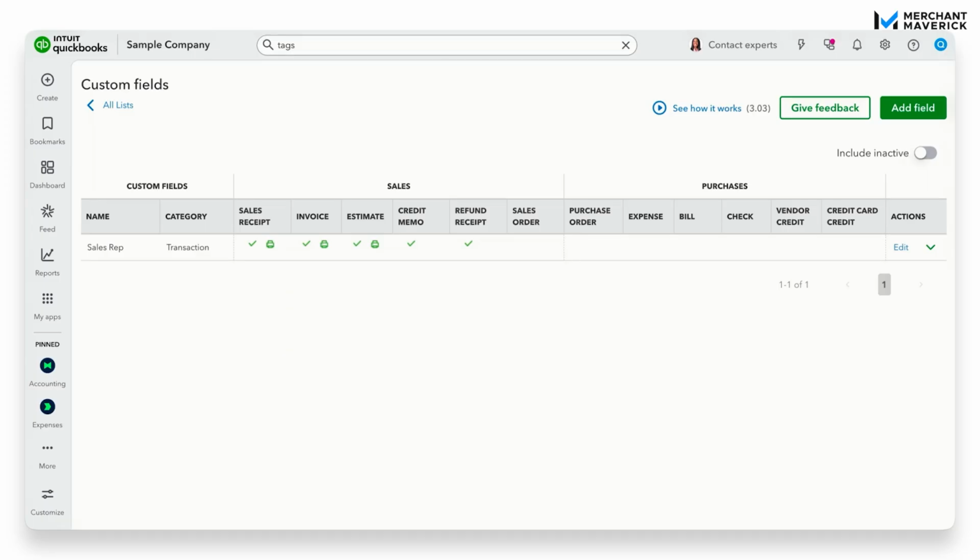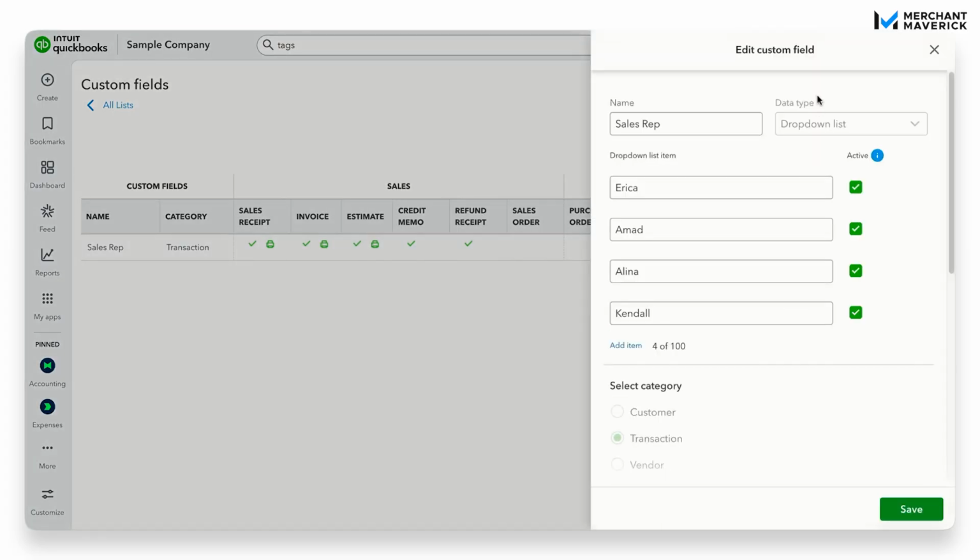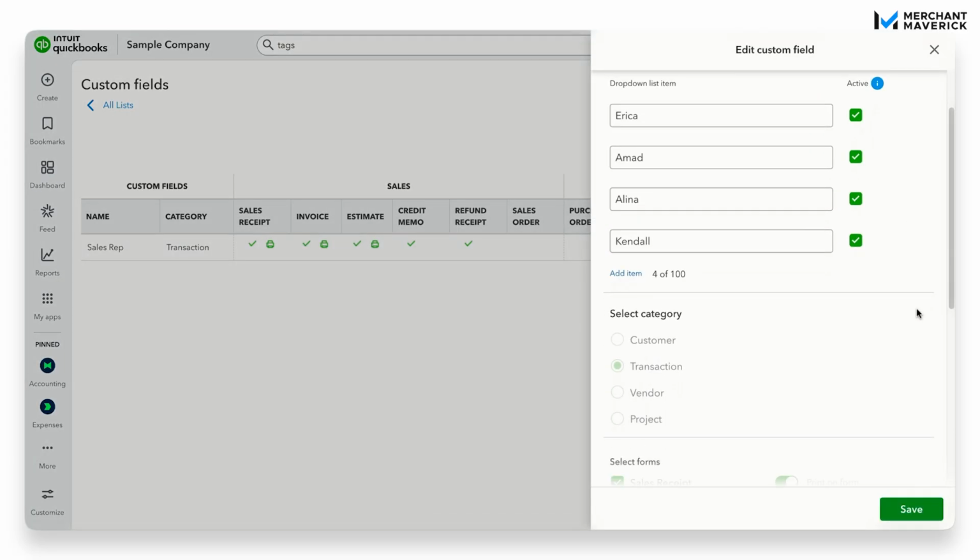So now as you can see on this custom field screen, you're going to be able to see every custom field that you've created. It's going to show the name, the category, where it's going to appear, where it isn't going to appear. And if you wanted to go in here and change this, if you find you wanted to add it to something or remove it from certain transactions, you would just click this edit button and it would take you right back in here to edit that.